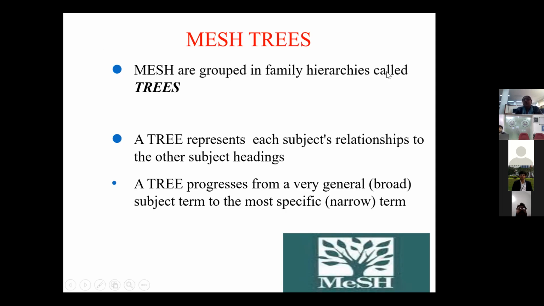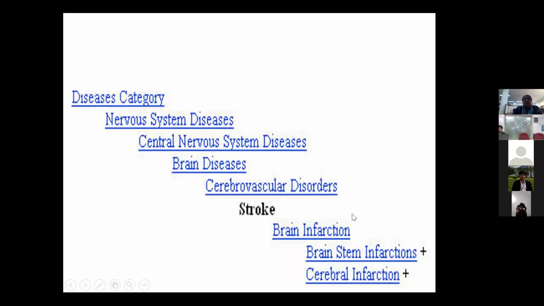So MeSH are grouped in family hierarchies called trees. A tree represents each subject's relationship with the other subject headings. A tree progresses from a general broad subject term to the most specific narrow term. So that is what it is, and this is another example that I have given.